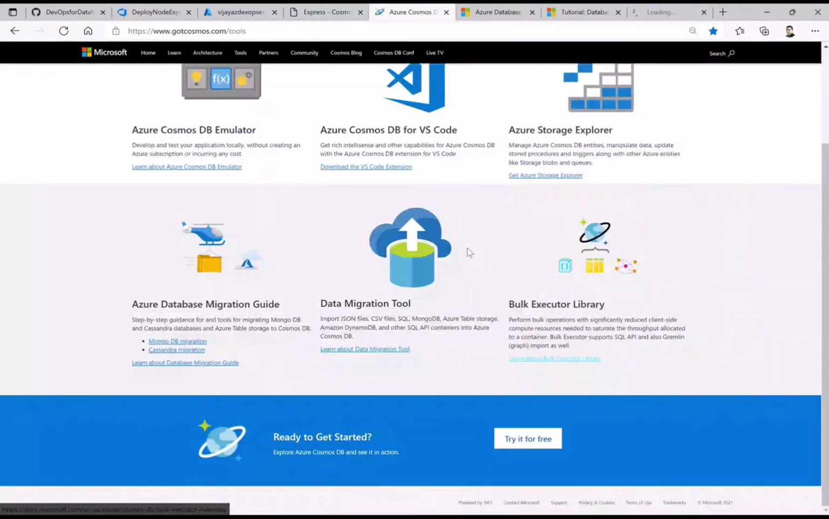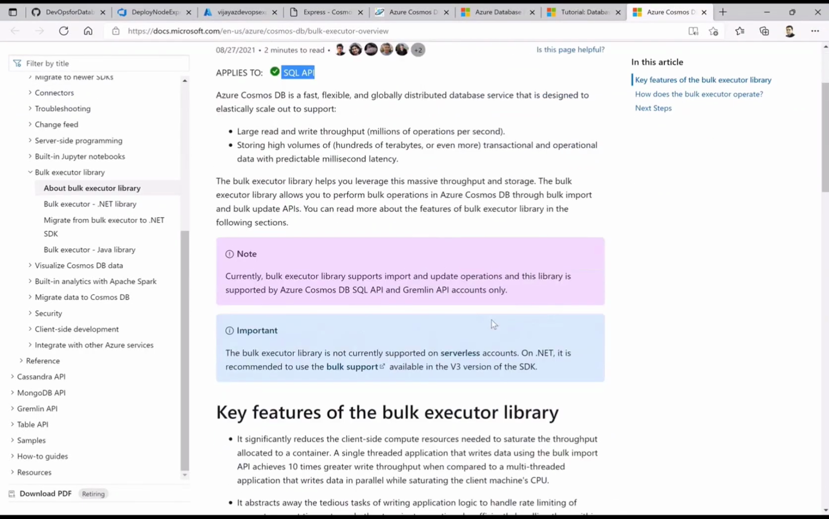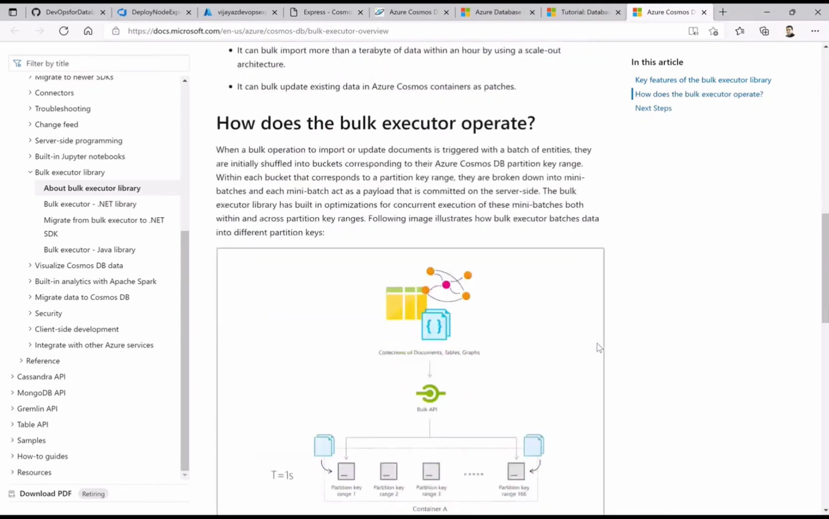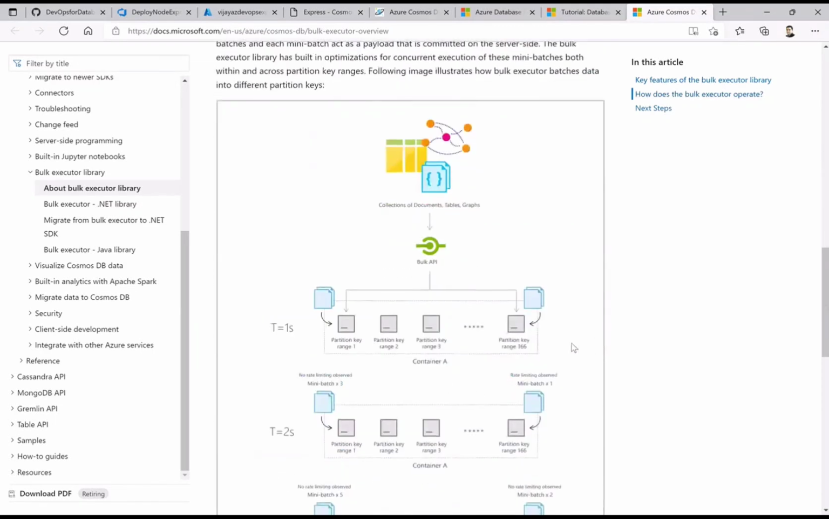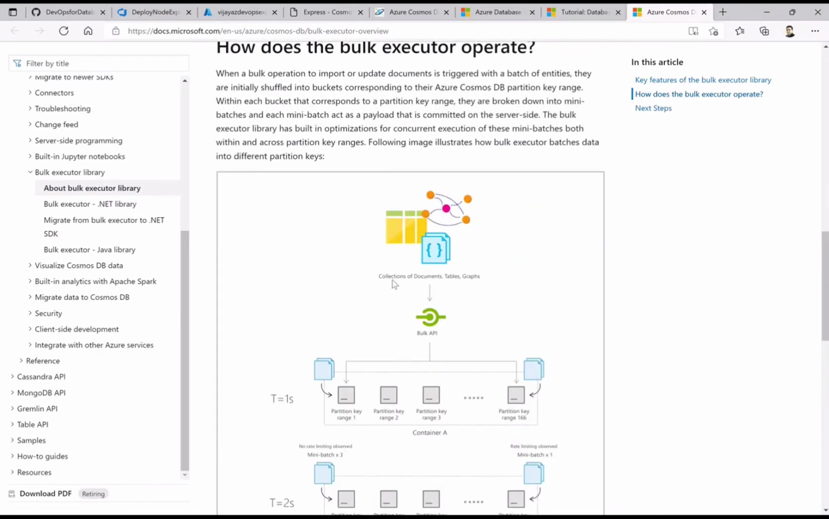Last is the bulk executor library. So this again only applies to the SQL API. At this point of time, as I said, the bulk executor and even the emulator work on similar technology. That is the reason it shows exactly the same APIs which it is supporting at this point of time. It just gives you how it actually imports, and what kind of semi-structured data it works on.